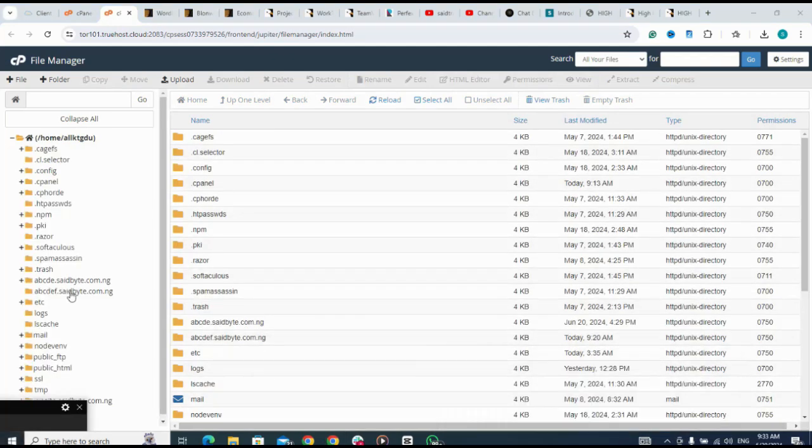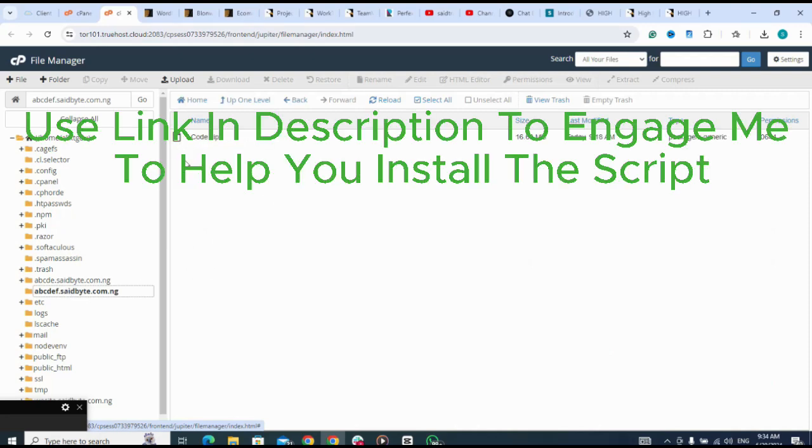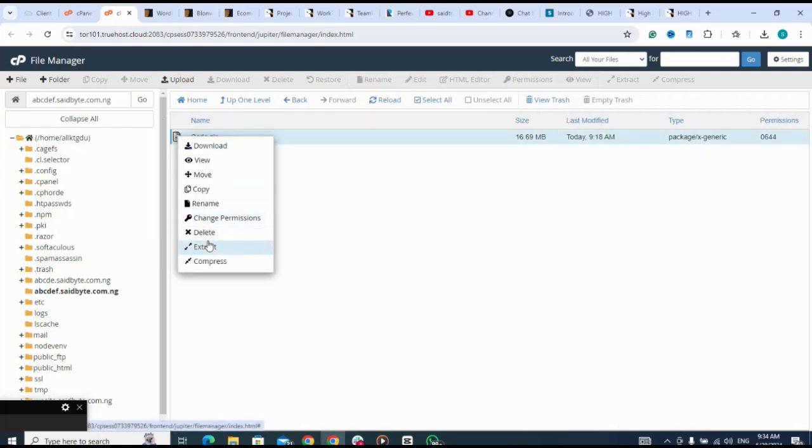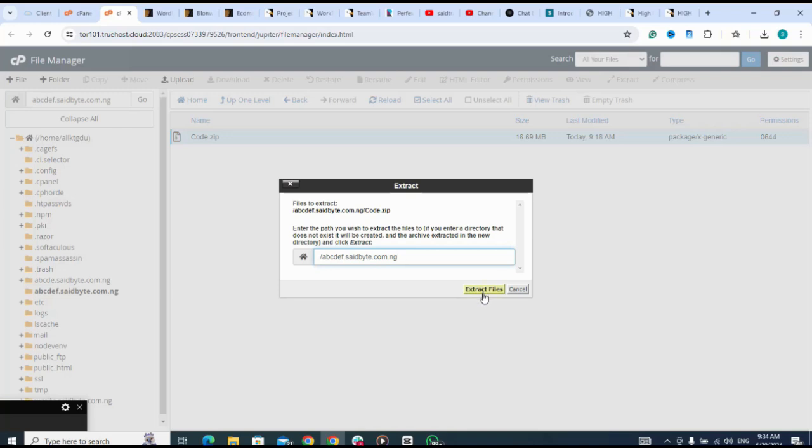So for my file manager, I go to my subdomain. This is my subdomain I want to use for this testing purpose. So now I've already uploaded the script. Here it is. So after which I'm going to extract it. Extract files.